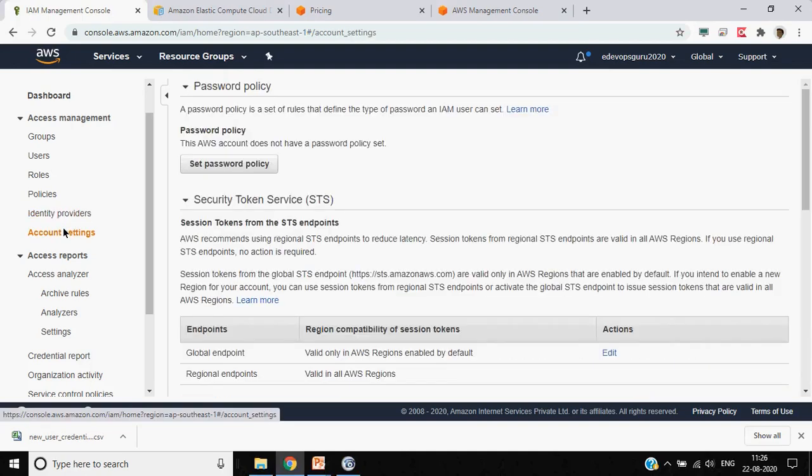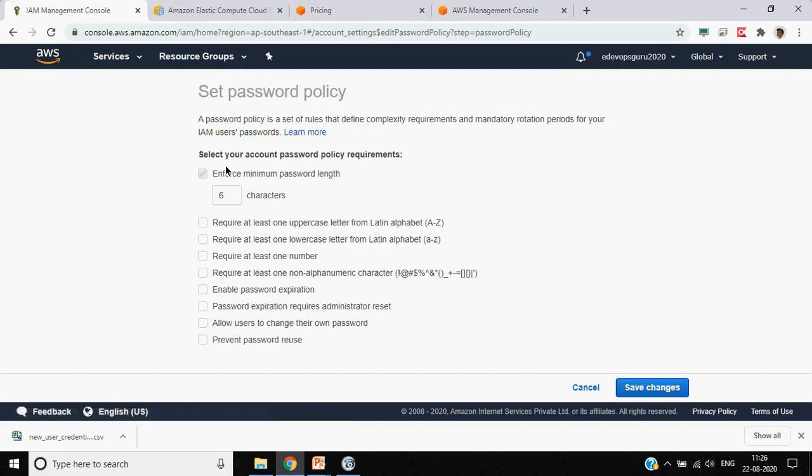Now coming to the next part. Here, one part is the password policy. You must have seen it in other places, for example Gmail. If you want to create an account, you provide the password, and it will tell you the password has to be 6 or 8 characters long, and should contain one capital letter, those kinds of things.